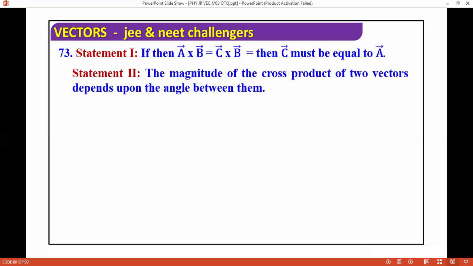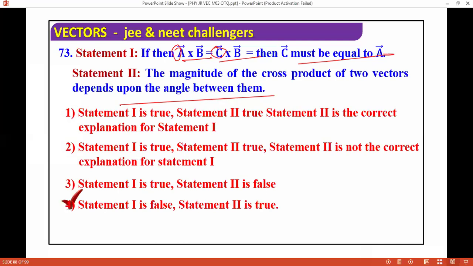If A cross B equals C cross B, then C must be equal to A. Look at this carefully: if A cross B equals C cross B, C definitely need not equal A. The magnitude of the cross product of two vectors depends upon the angle between them, so C must not be A, because it depends on the angle as well. So first is false, second is true.